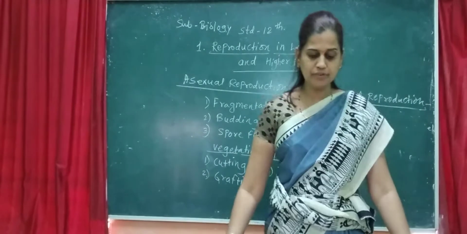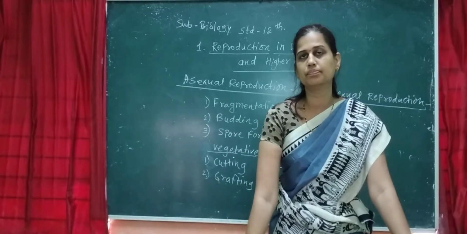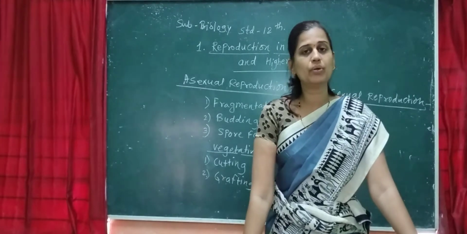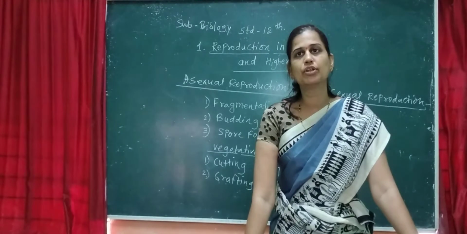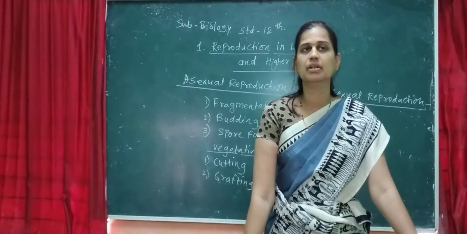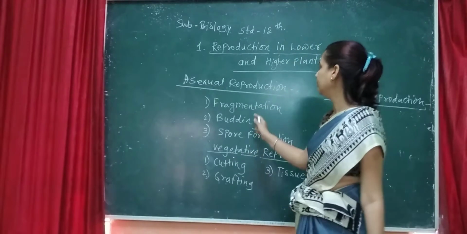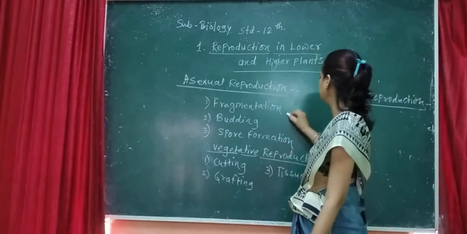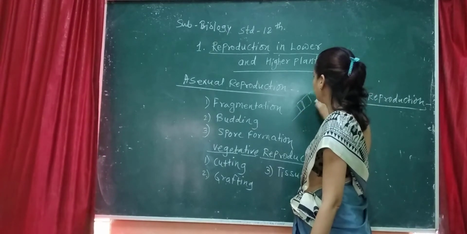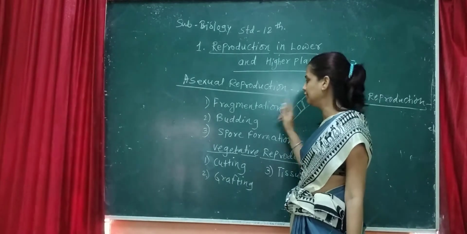In fragmentation, there is chlorophyll present. Spirogyra is one example of fragmentation. So this is one method of asexual reproduction. There are fragments, the fragments break, and each fragment develops into a new individual.